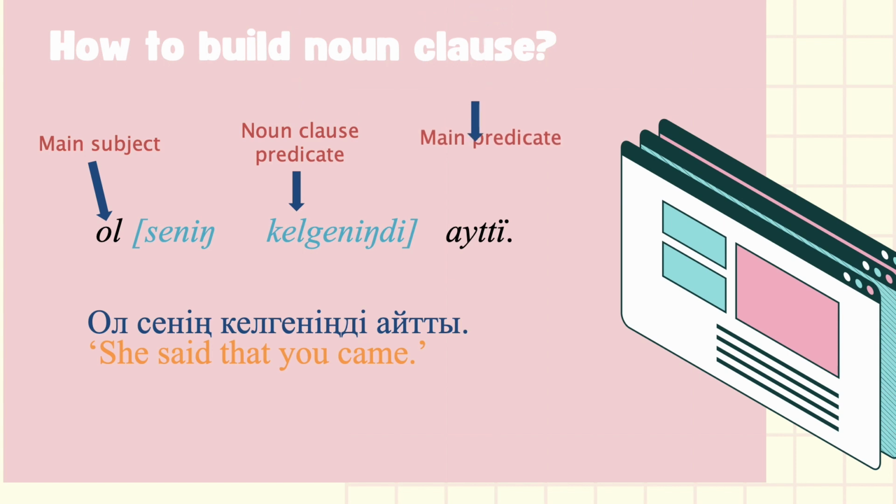The subject of the noun clause is сенің, your, that is in the genitive case, and its predicate is келгеніңді, where the verb кел, to come, takes the perfect participle marker ген, the second person possessive suffix ың, and the accusative case ді. These are different from the main clause's subject ол, she or he, and the verb айт, to tell.